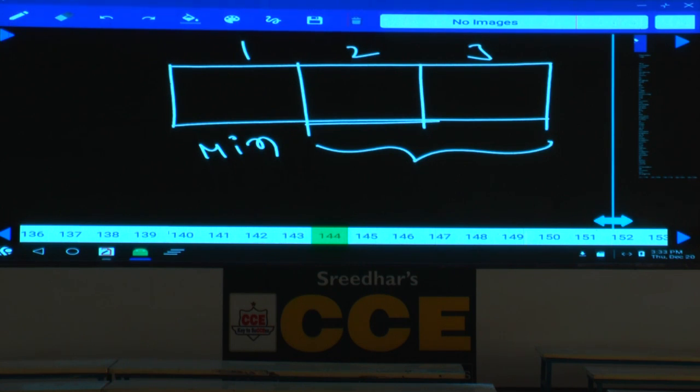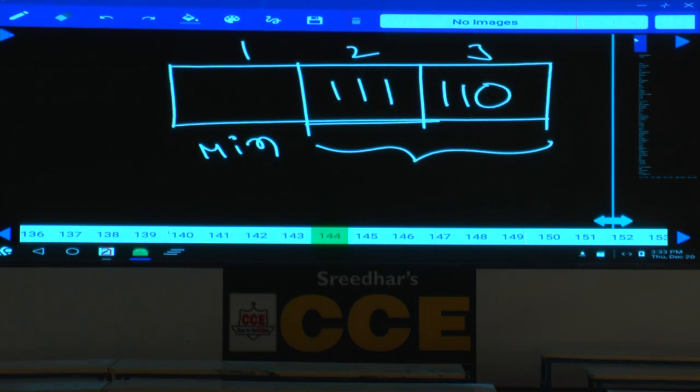So can I write 112? Next best mark is 111. Second person's marks and third person's marks are not equal. Hence, the third topper's mark should be definitely less than 111, but as maximum as possible. What can be written here? 110.